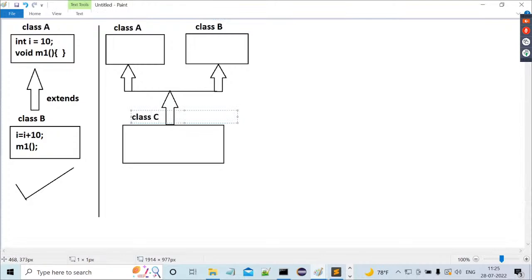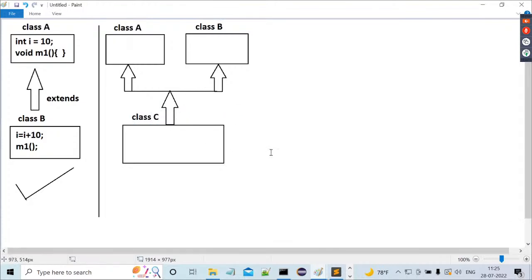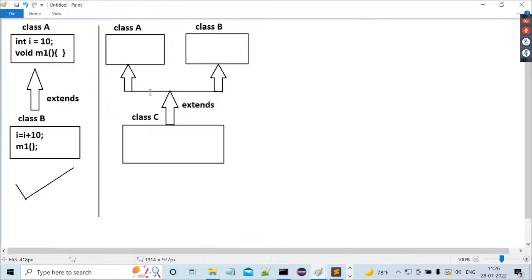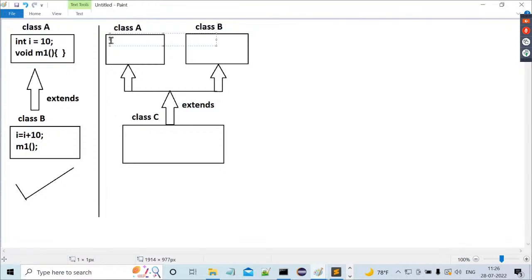I'm asking one question to you. By seeing this diagram, which classes are acting as superclasses and which class is acting as a subclass? A and B are superclasses, and C is the subclass. The relationship is inheritance, represented by the extends keyword. Observe carefully. In superclass A, int i = 10 we declared, and as it is, a void m1 method we declared here.